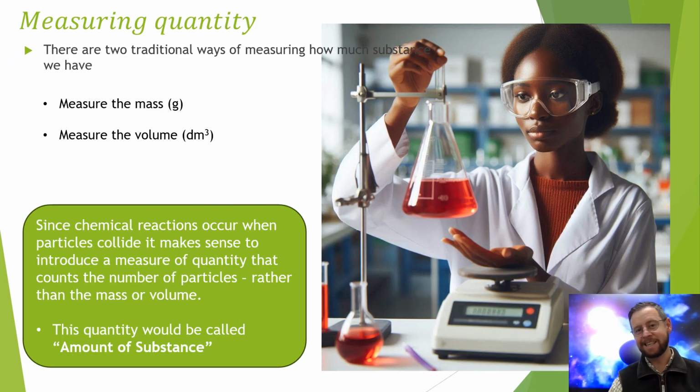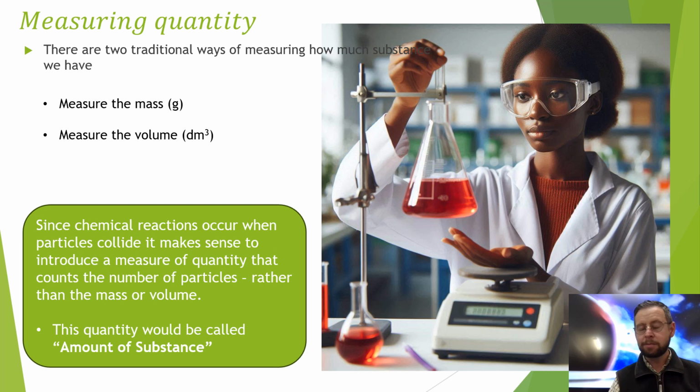What if we were interested in how much of something we had? Well, up to now, whenever we were quantifying how much of something there was, we would perhaps measure the mass in grams, or alternatively, we could figure out how big it is, like measure the volume in decimeters cubed. But chemistry works different to this. Chemistry works based on individual particles colliding with other particles, rather than mass or volume, so it would be sensible to define an amount of substance relative to the number of particles.